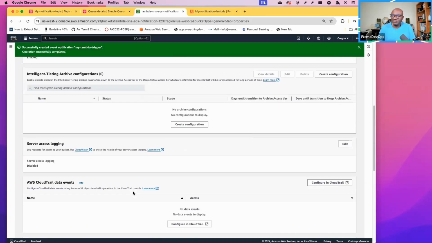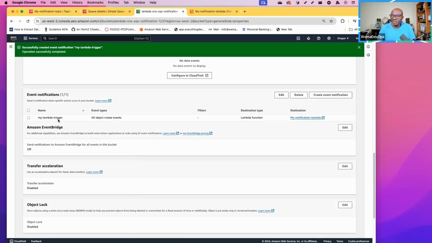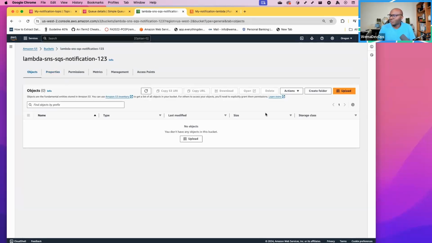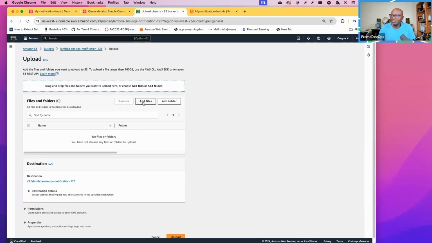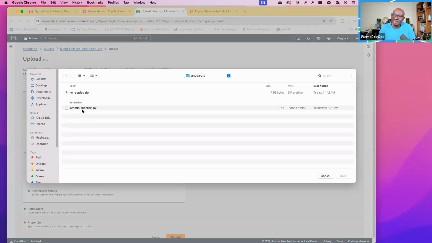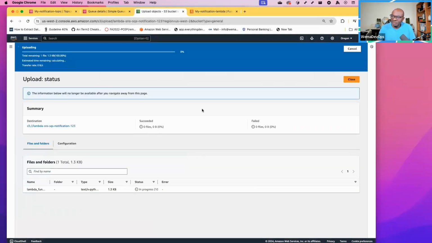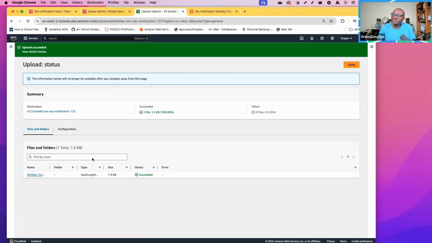Once I save the changes and I confirm, now I have my Lambda trigger. Event type is all object create events. The destination is a Lambda function, which is my Lambda. So now I have set a trigger. Now, if I go back to this bucket and try to upload an object, I can add a file. Let's say I can add this Lambda function .py. I can just open it. Once I upload it, by default, it is supposed to trigger this Lambda.